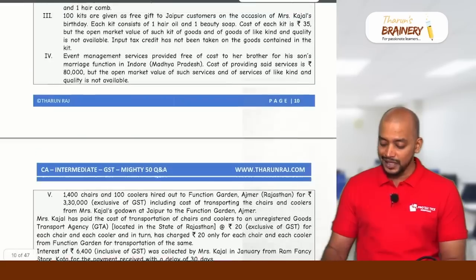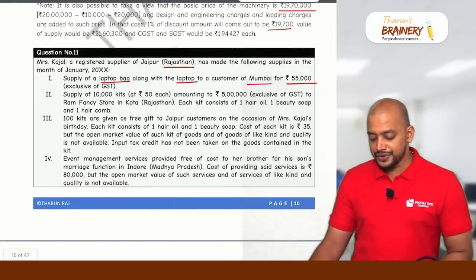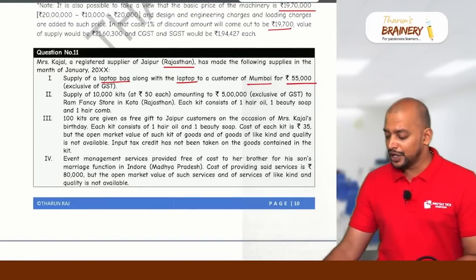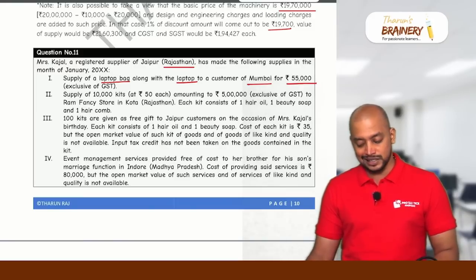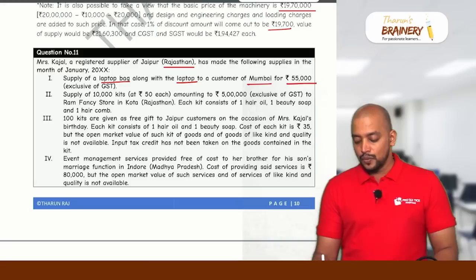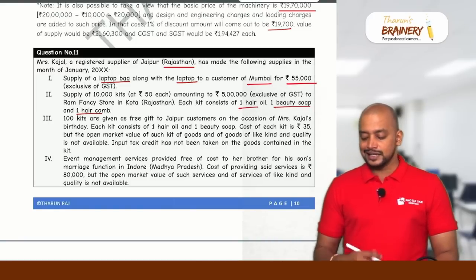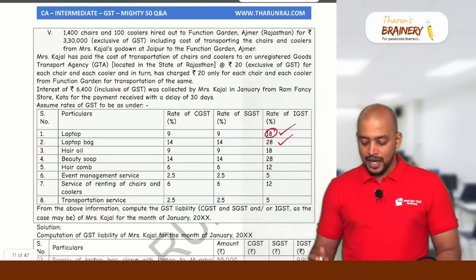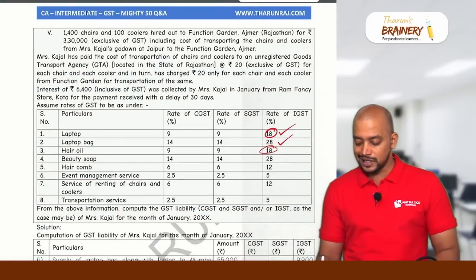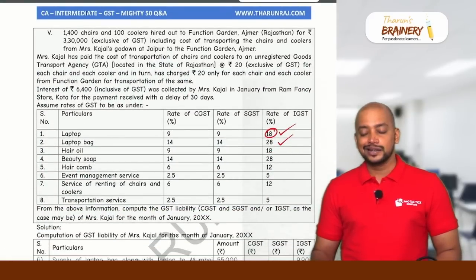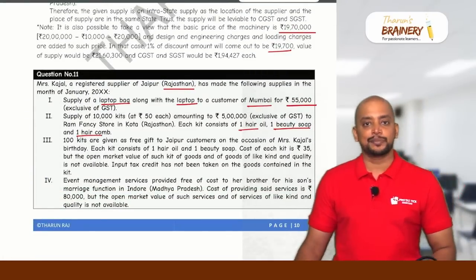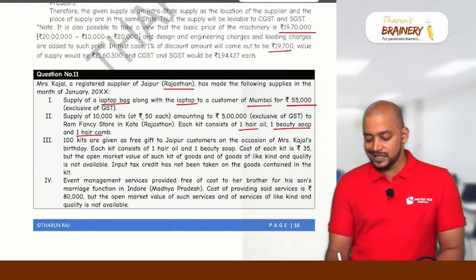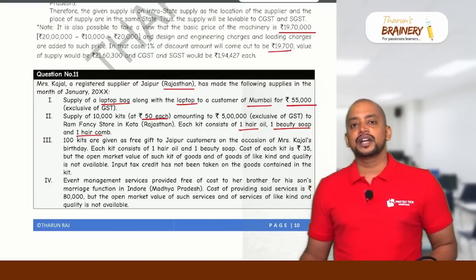Understood? Then next, second. Supply of 10,000 kits at 50 each, amounting to 5 lakhs, exclusive of GST, to Ram Fancy Store in Kota, Rajasthan. Each kit consists of 1 hair oil, 1 beauty soap, and 1 hair comb. So in this case, all these 3 are taxable, but this is not naturally bundled. So therefore, it will not come under composite supply. And is it for a single price? Yes, it is for a single price. Therefore, it will come under mixed supply.